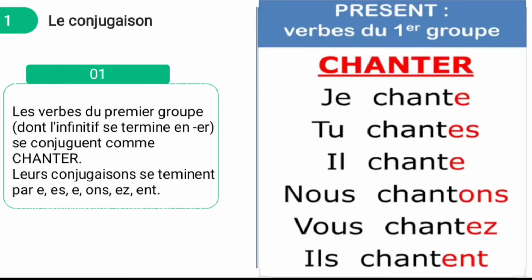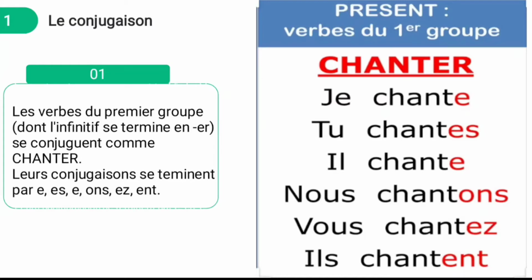These are the endings for the first group: e, es, e, ons, ez, ent, ent. See the example: chanter. Chanter means what? To sing. So you have to remove the -er and add the first group endings.